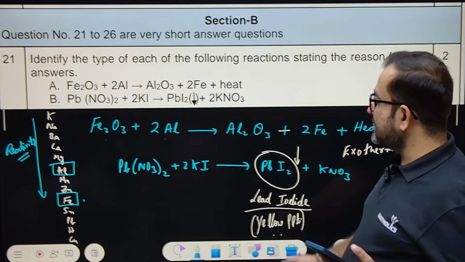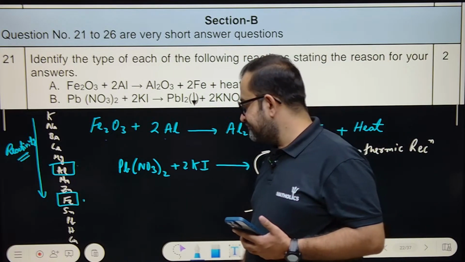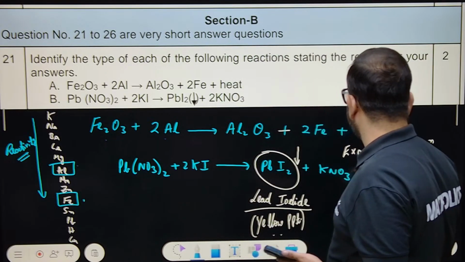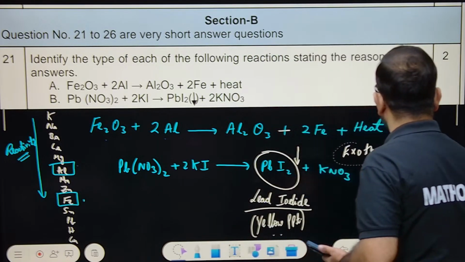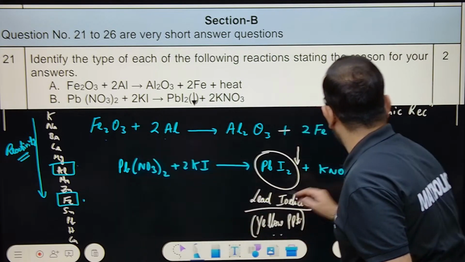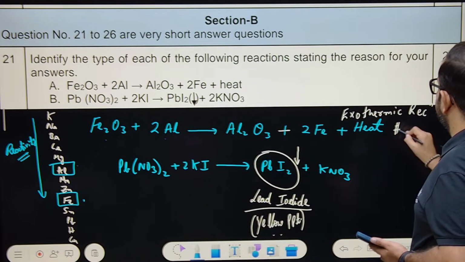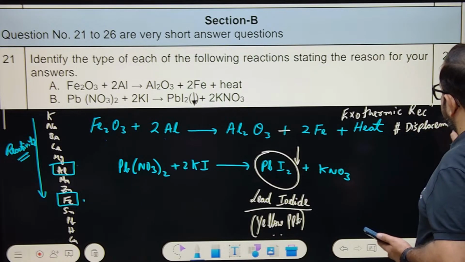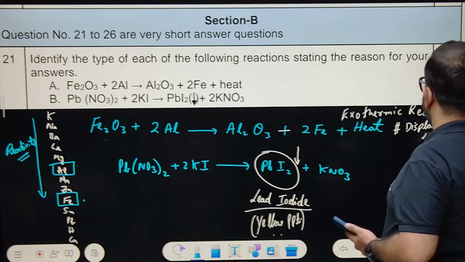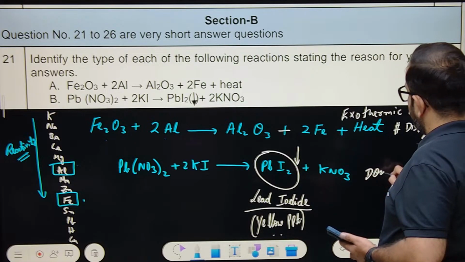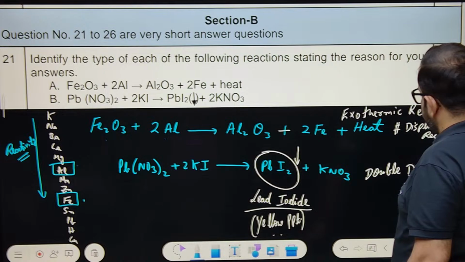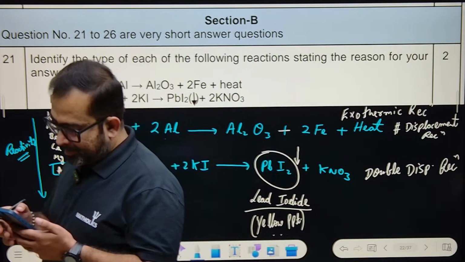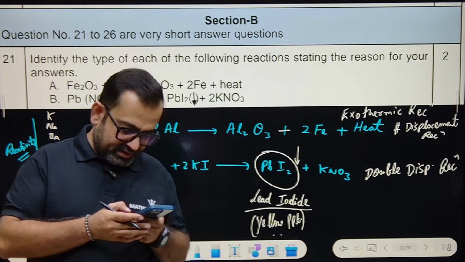Okay. So this is the reaction. Is this reaction displacement or double displacement? Lead is displacing potassium, potassium is displacing lead. Okay. This is double displacement. The above reaction was exothermic and a displacement reaction. But the lower one is a double displacement reaction. Write down: lower one is a double displacement reaction. Got the point?